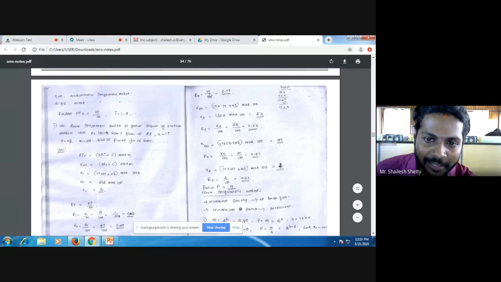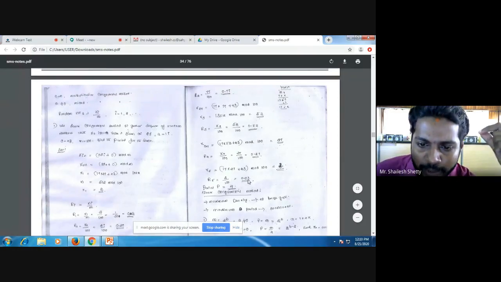What is the previous number? 77, right? 17 into 77 plus 43 mod 100. You get 52, and random number 3 is 52 by 100, 0.52. Similarly, random number 4, you get as 0.27. Now you see, once you generate the 5th number, 0.02, you got X5 as 2, which is repeating from X1, right?